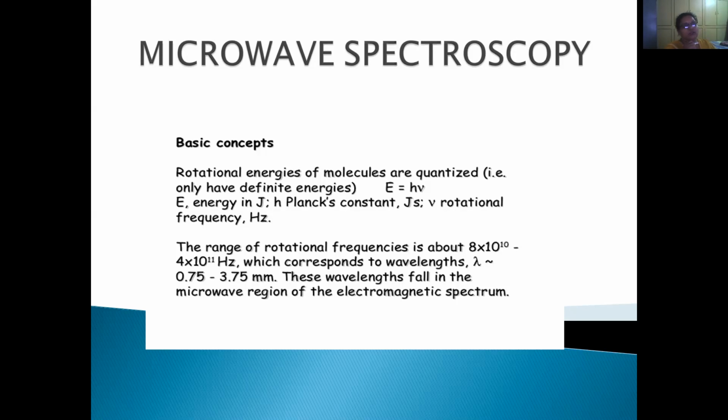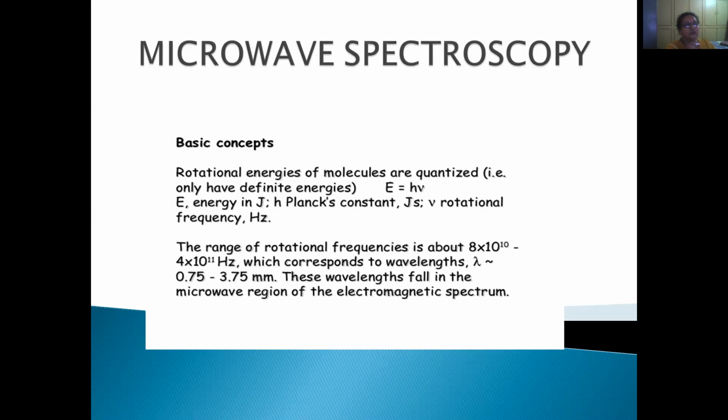The basic concept of microwave spectroscopy is that the rotational energies of molecules are always quantized. That is, they have only definite energies. E is equal to h nu, where E is the energy in joules, h is Planck's constant, and nu is the rotational frequency in hertz.